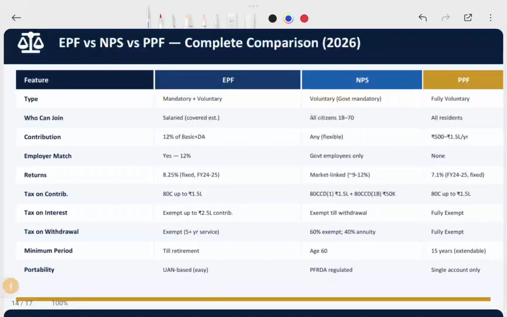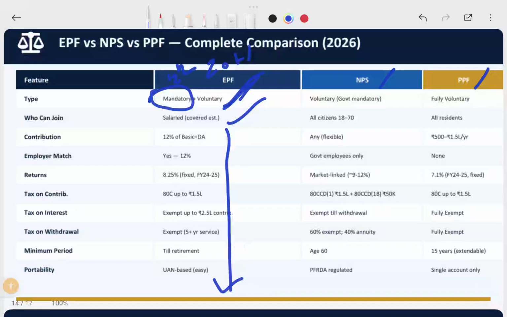And then, what is the difference between the voluntary EPF fund, NPS and the Public Provident Fund? Most of them are the same. The EPF is mandatory plus voluntary. Mandatory means up to 12% you need to pay, and you can pay more after that. It covers establishments with 20 or more employees, and fewer than 20 can also opt voluntarily. Salaried employees are covered.